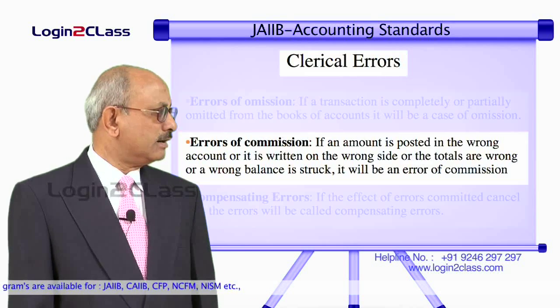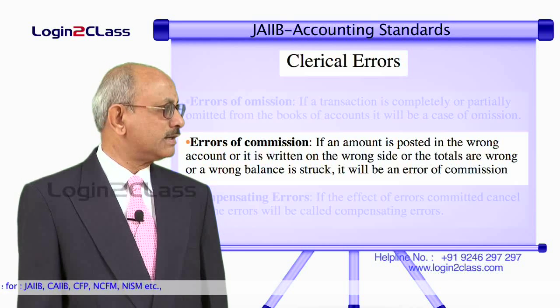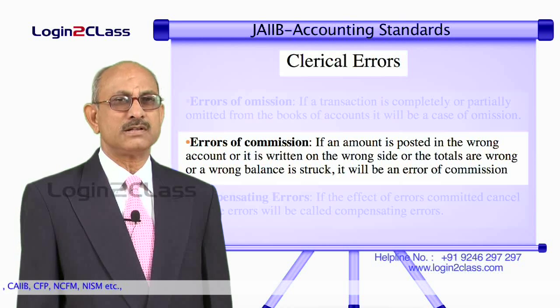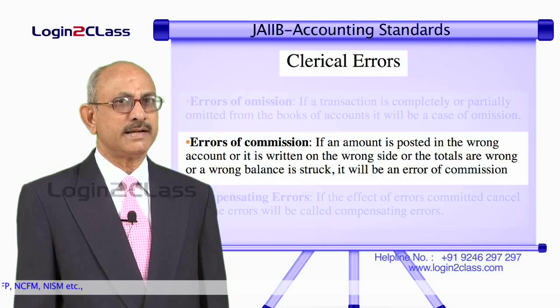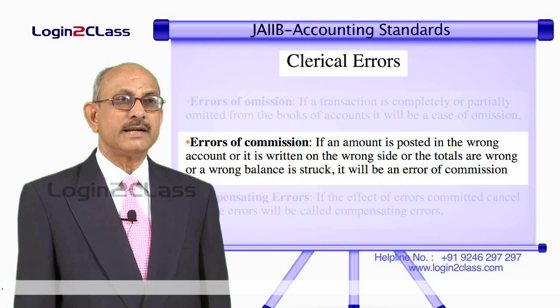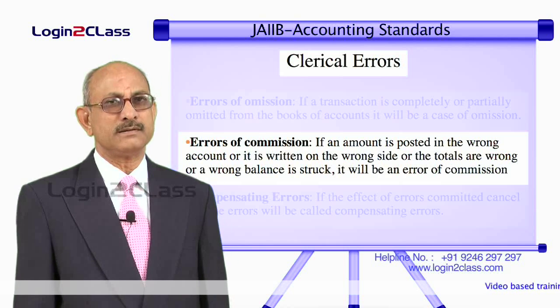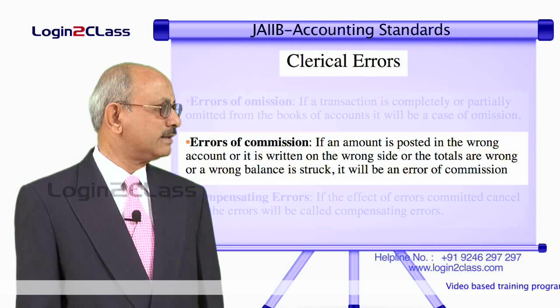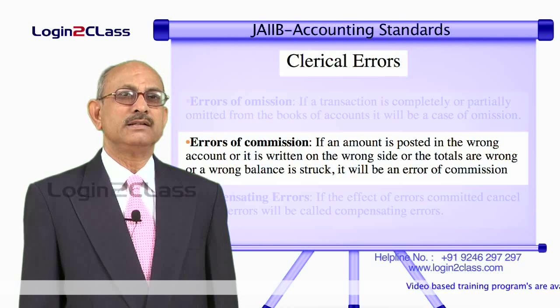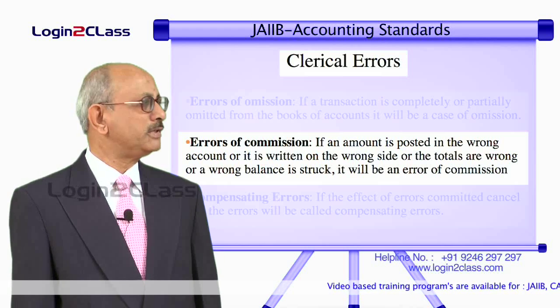Similarly, in the case of commission, the error is because of posting of an amount on the wrong side. That means a correct amount is posted on the wrong side, or the correct side is taken but the wrong amount is posted. That means wrong amount posted on the correct side, or it could be the third way, that is the wrong amount posted on the wrong side. So all these three possibilities are there.